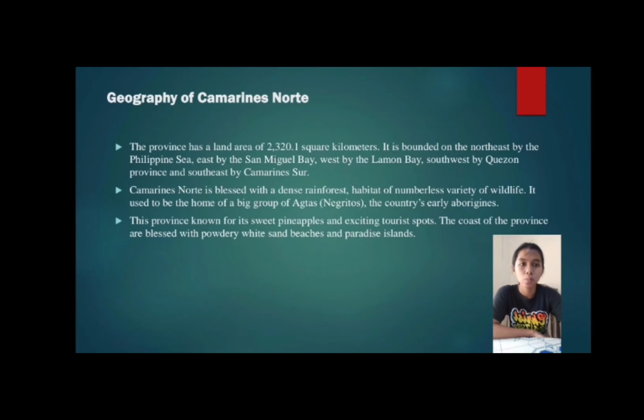It used to be the home of a big group of Agta Negritos, the country's early aborigines. This province is known for its sweet pineapples and exciting tourist spots. The coasts of the province are blessed with powdery white sand beaches and paradise islands.